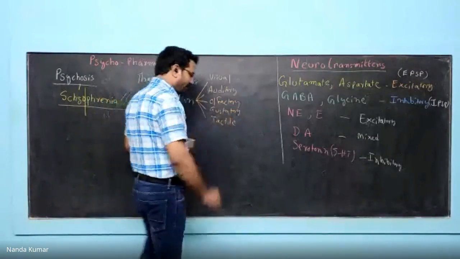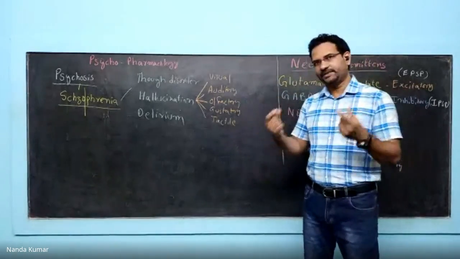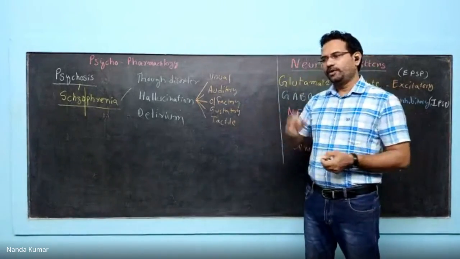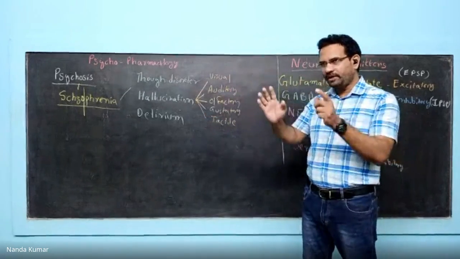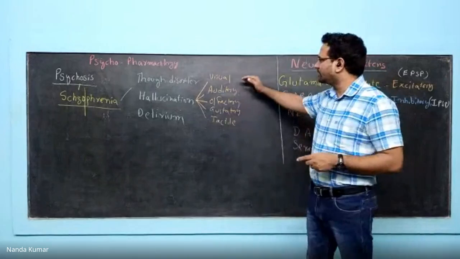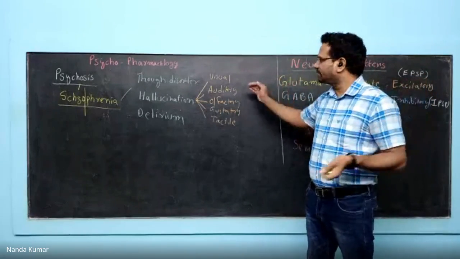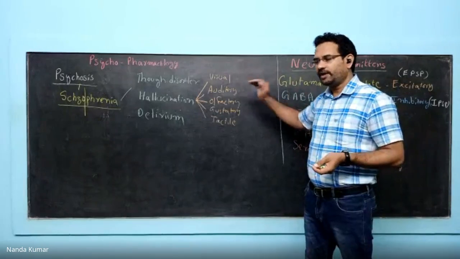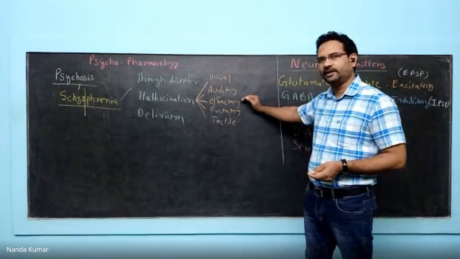Let us understand them one by one. Hallucinations are false perceptions or sensations. People think something is there even though nothing is there. When they see people even though no one is there, it is called visual hallucination. When people hear something when no sound is there, it is called auditory hallucination. When you feel like smelling something even though no smell is there, it is called olfactory.